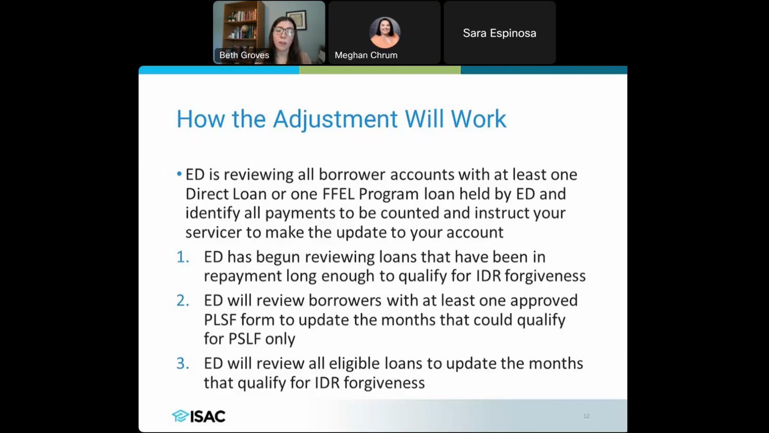Then the Department of Ed is going to review all eligible loans. Again, they're going to focus on those other ones first, and then they're going to look at all eligible loans to see which payments and months in repayment should qualify for that IDR forgiveness, to get borrowers closer to that 20 or 25 years.